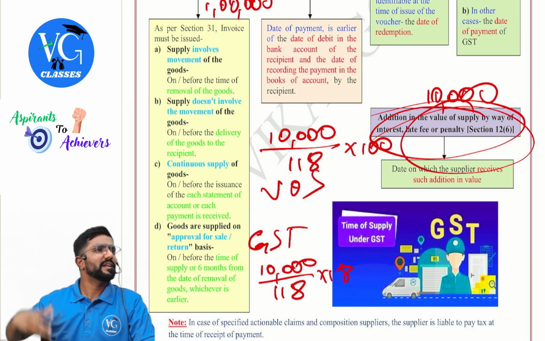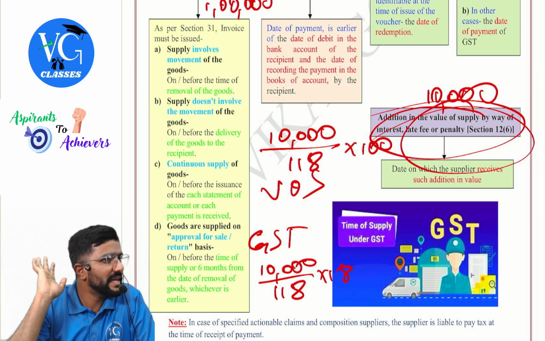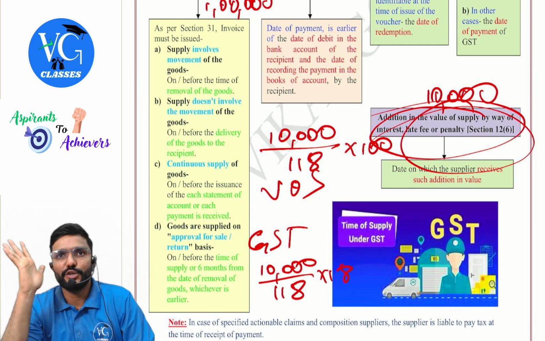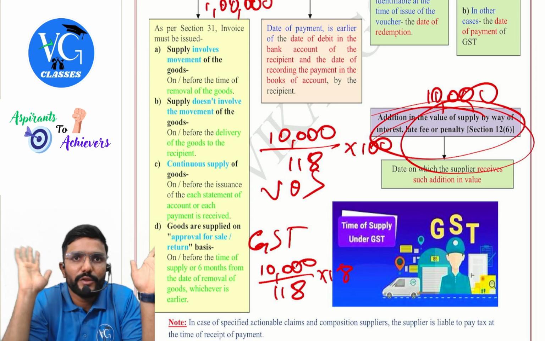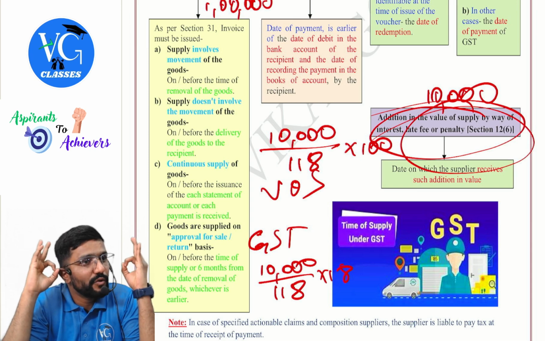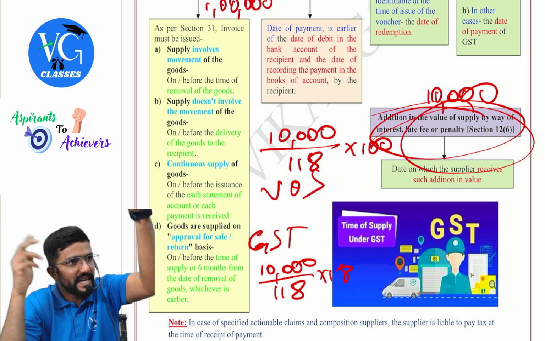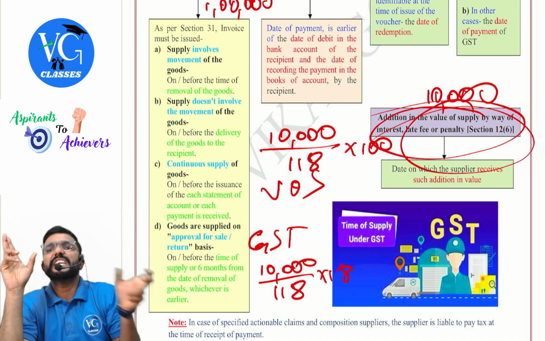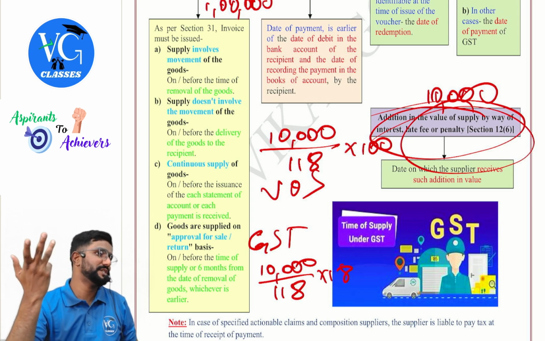Maybe in the note you can tell, we can consider it as exclusive of GST also. Or if in the question they have specifically given inclusive or exclusive, please follow the same. If the question is silent, while solving, take it as inclusive of GST and do the reverse calculation. Just give a note telling it can be considered as exclusive of GST also.